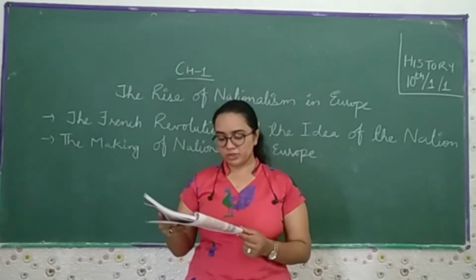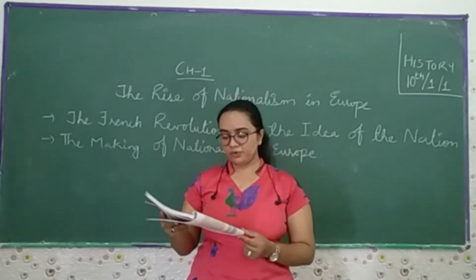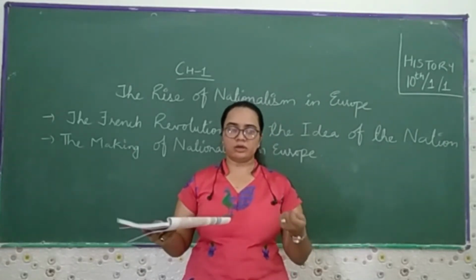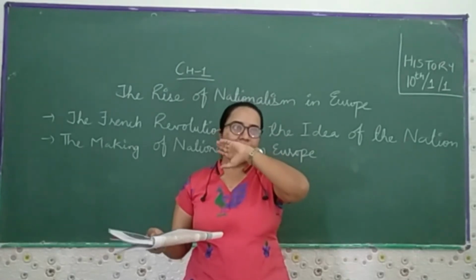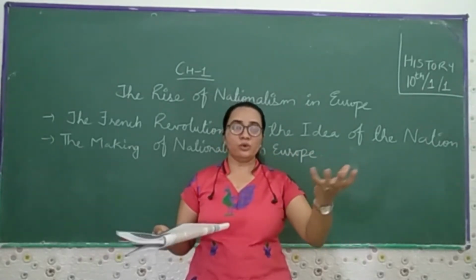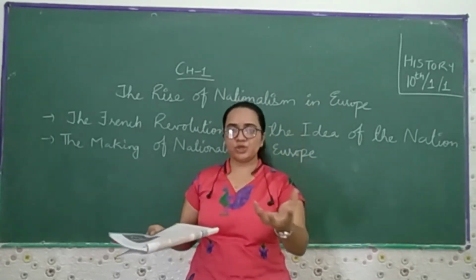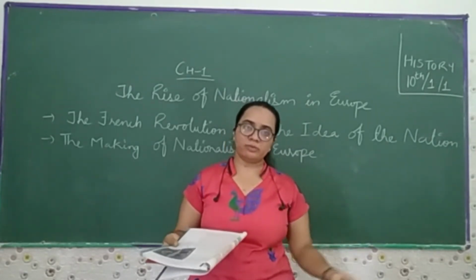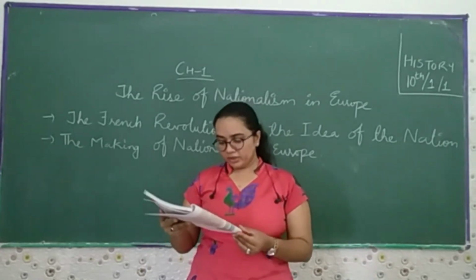Then inland customs dues were abolished and a uniform system of weights and measures was adopted. Earlier, the people used to use whatever weights they had. When Napoleon came, he started using the decimal system of measurement, by which people come to know the actual value, what kind of measurement or what kind of weight you have taken, especially in decimals.